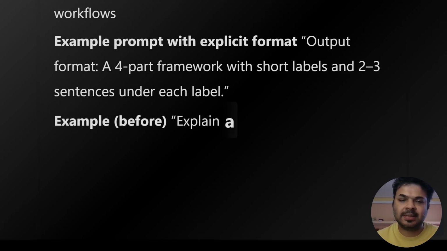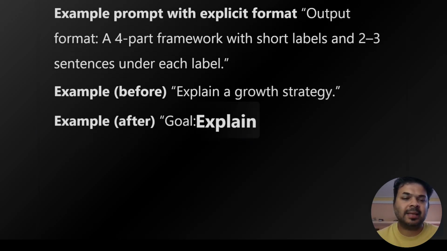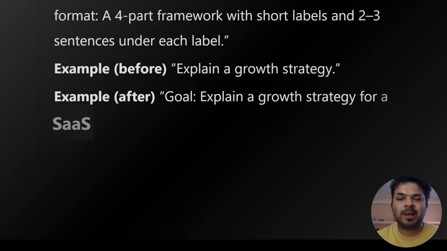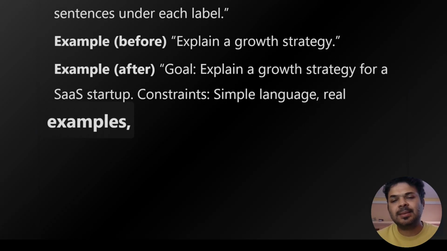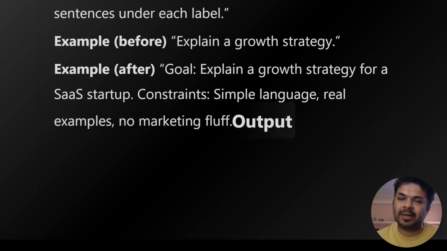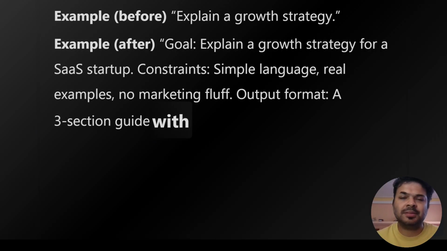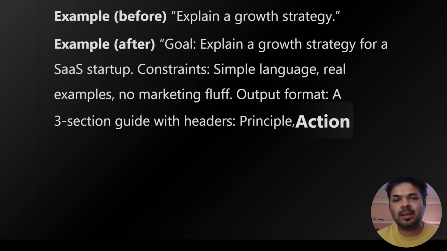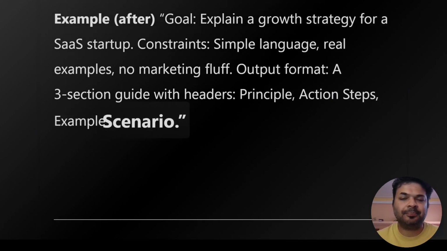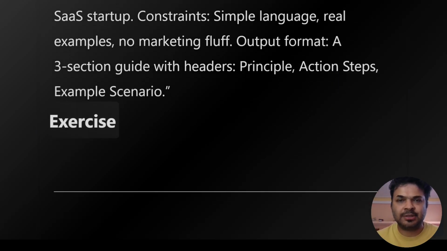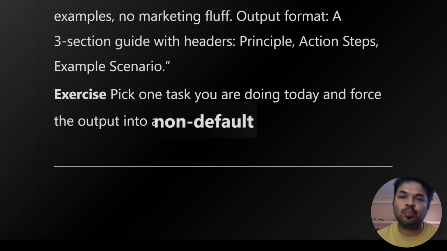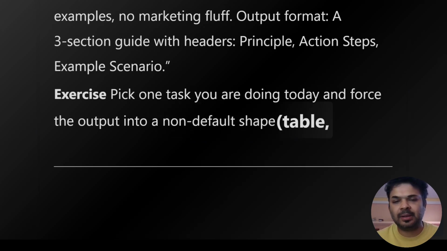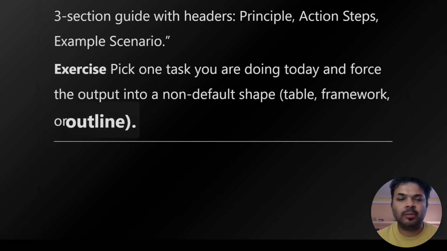Example before this: explain a growth strategy. Example after: goal, explain a growth strategy for a SaaS startup. Constraints: simple language, real examples, no marketing fluff. Output format: a 3 section guide with headers, principle, action steps, example scenario. Exercise to do: pick one task you are doing today and force the output into a non default shape like a table, framework, or outline.